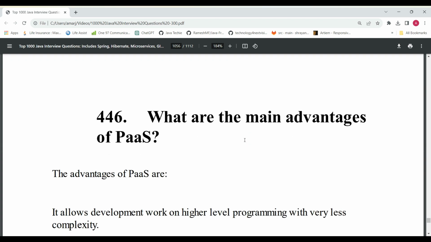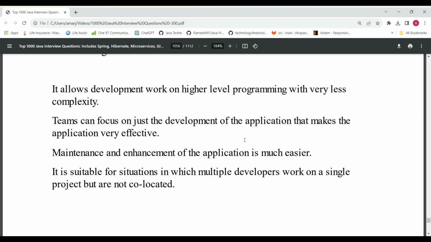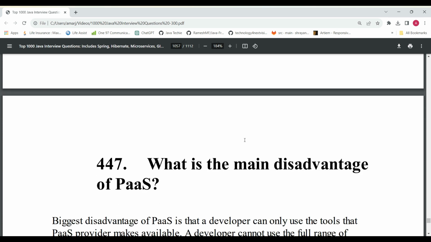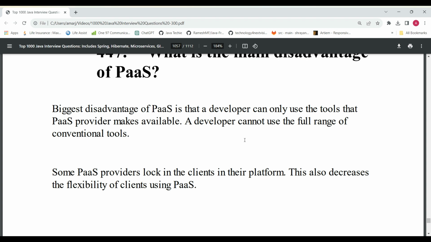And then, what are the main advantages of PaaS? PaaS has many advantages. It allows development work at a higher level of programming with very little complexity. The team can focus on just developing the applications and make the application very effective. And what about the disadvantages? There are multiple advantages and disadvantages. For example, the developer cannot use the full range of conventional tools.